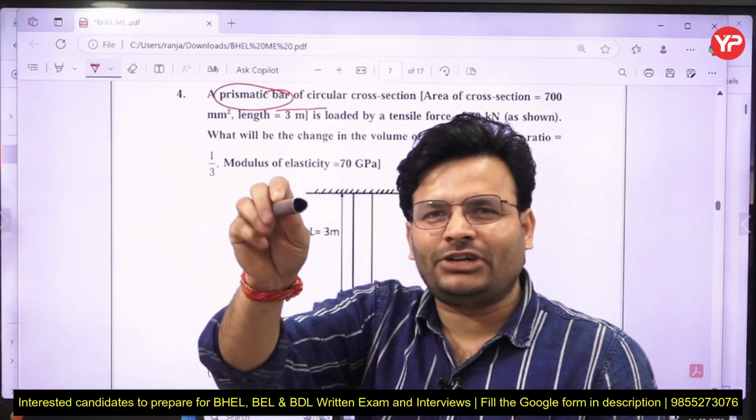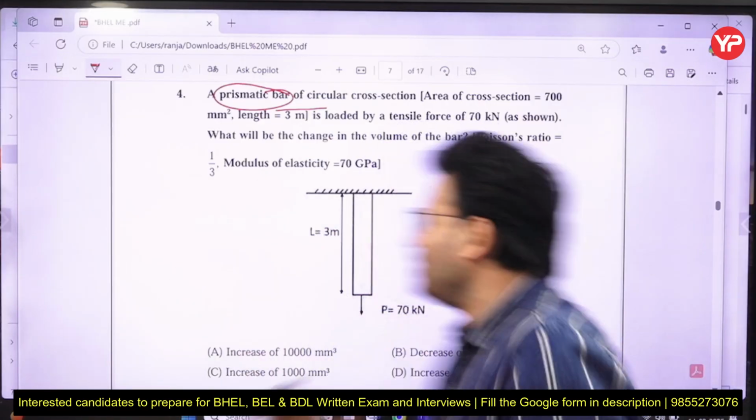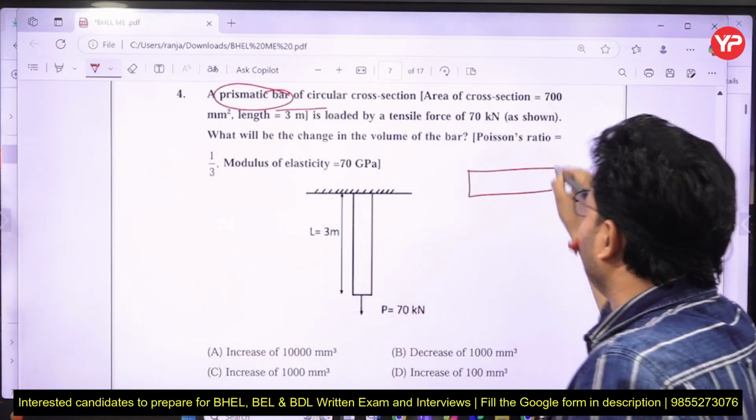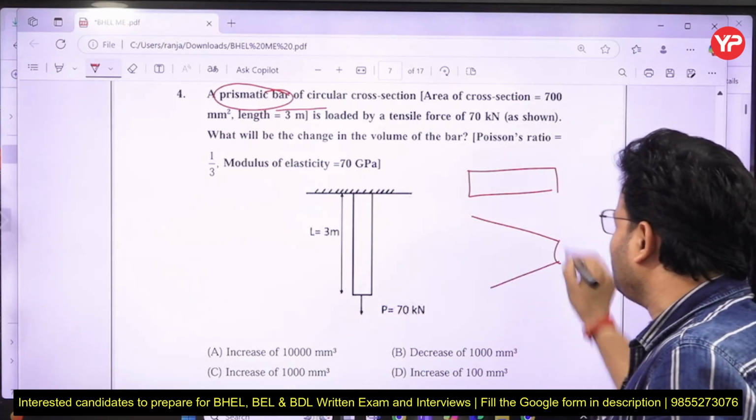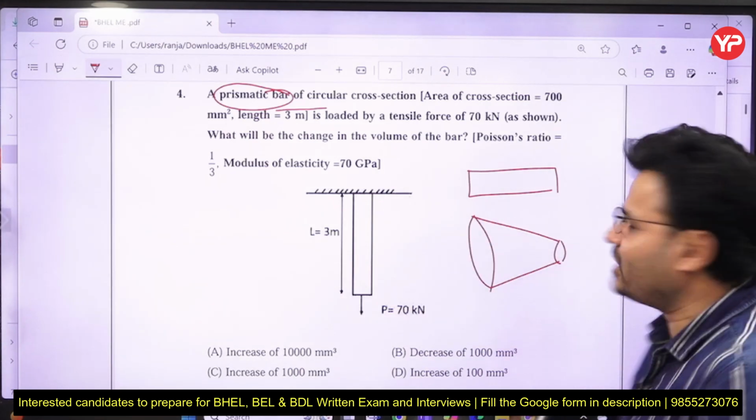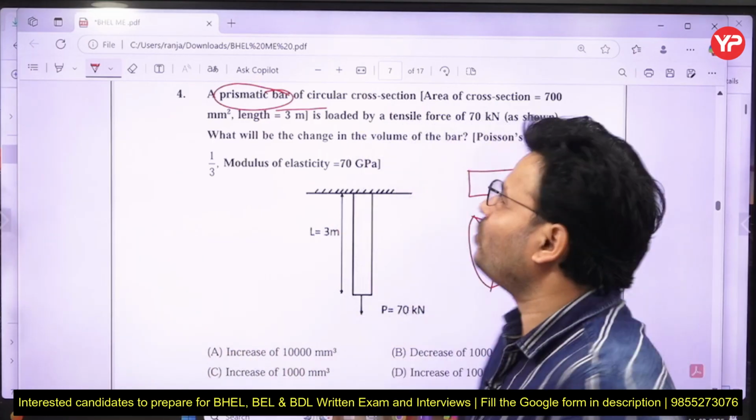Like this, is it prismatic or no? Yes sir, it has the same cross section area throughout, so it is prismatic. And is this one prismatic? No sir, because the cross section area is not the same throughout the length. So prismatic means having same cross section throughout.